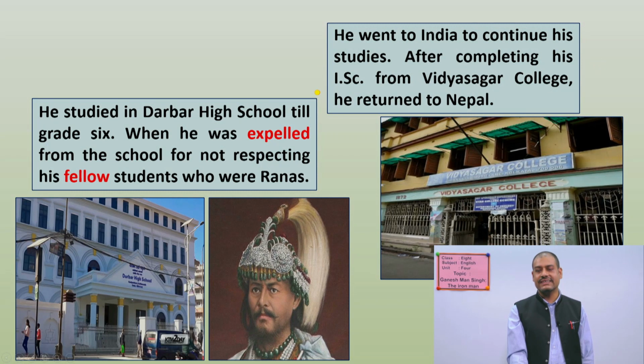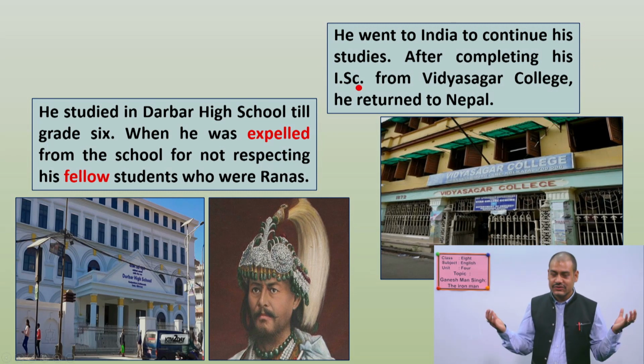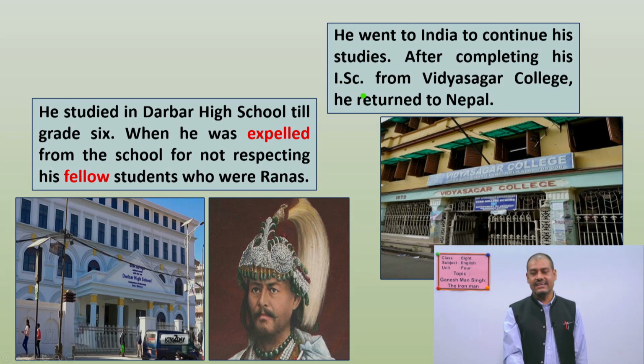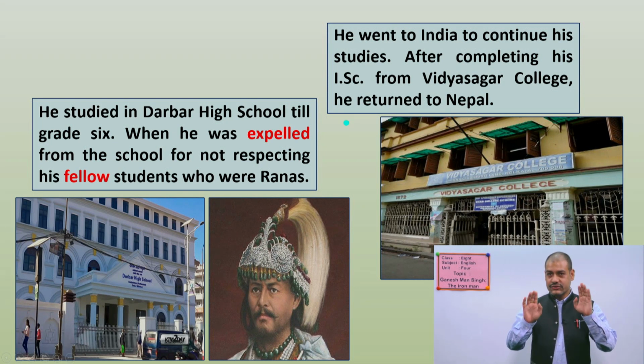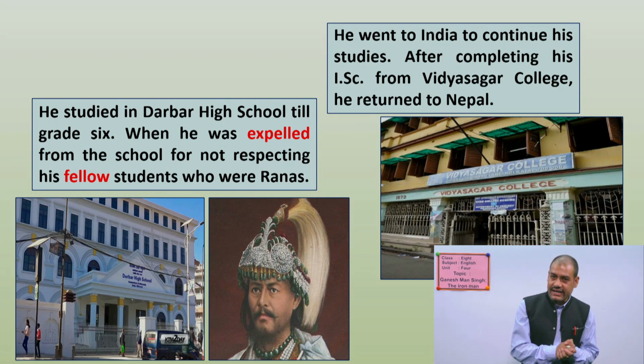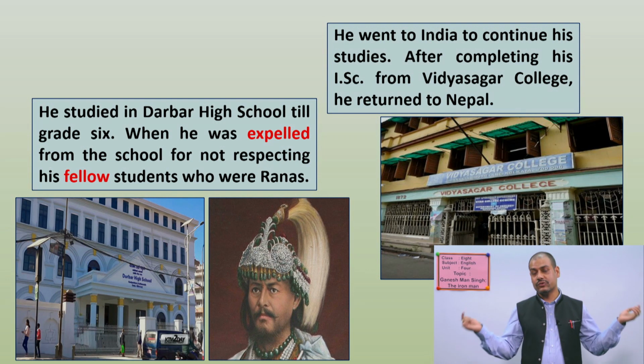After completing his ISc, see, nowadays you don't hear this term ISc. ISc means +2 in science nowadays, okay? So when he completed his ISc from Vidyasagar College, then he came back to Nepal. All right. So don't forget, dear students, first of all, he went to Darbar High School. He studied there up to grade 6.